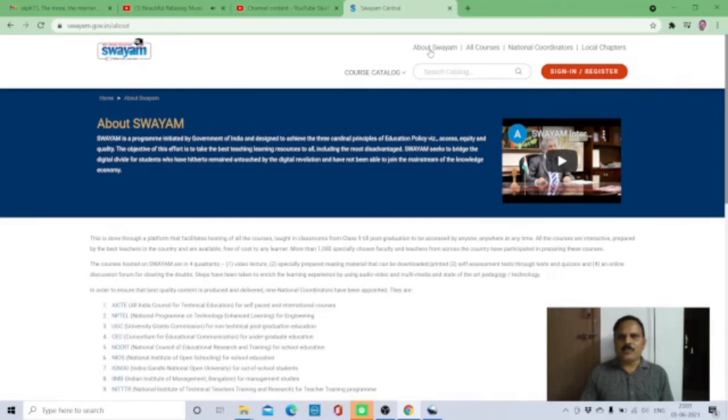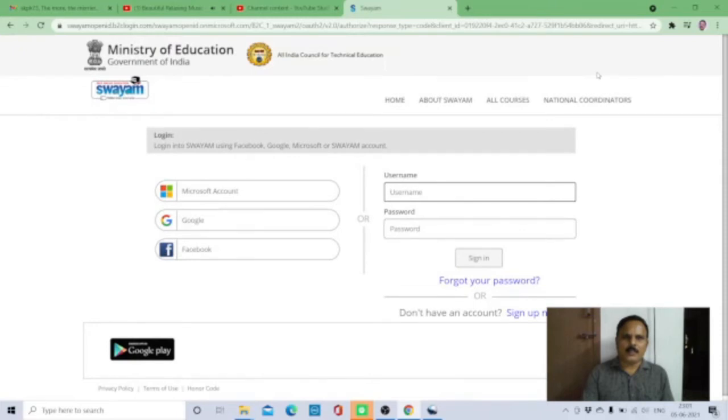So how can we register in this platform? You click sign in or register. You can log in using one of your Microsoft account or Google account or Facebook account. If you do not have these three accounts, then you need to sign up.